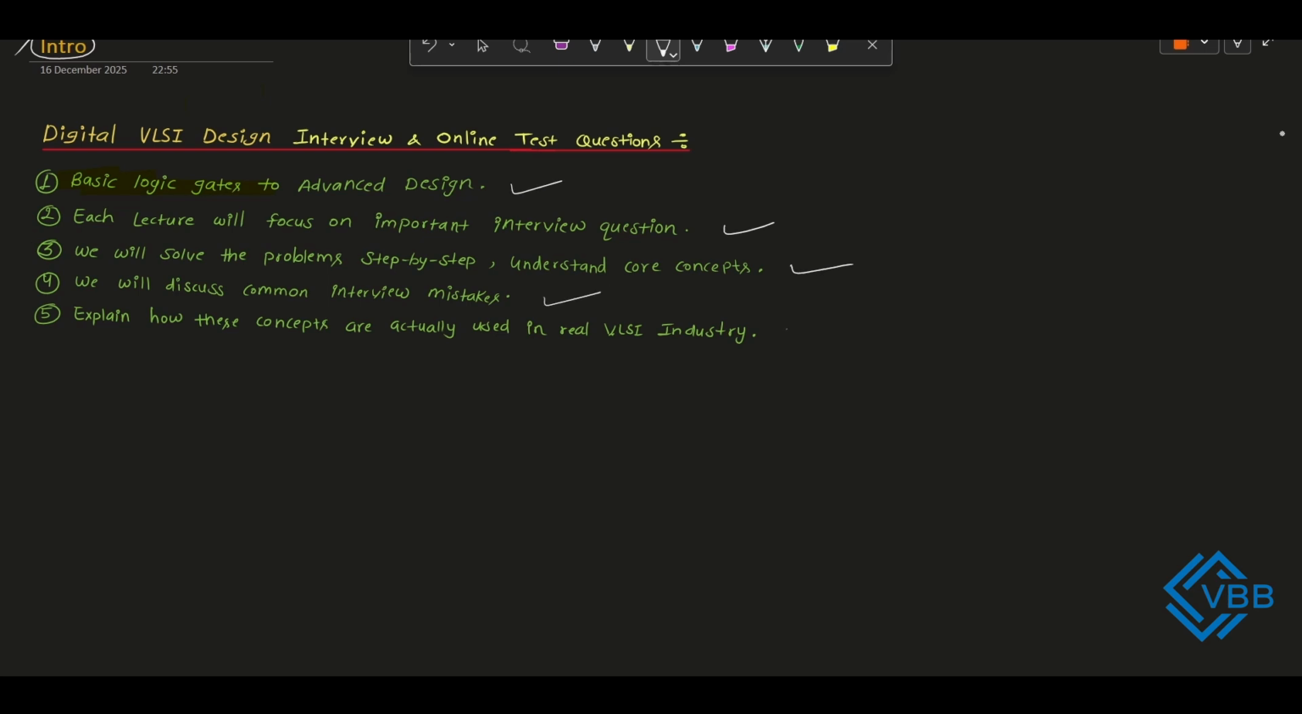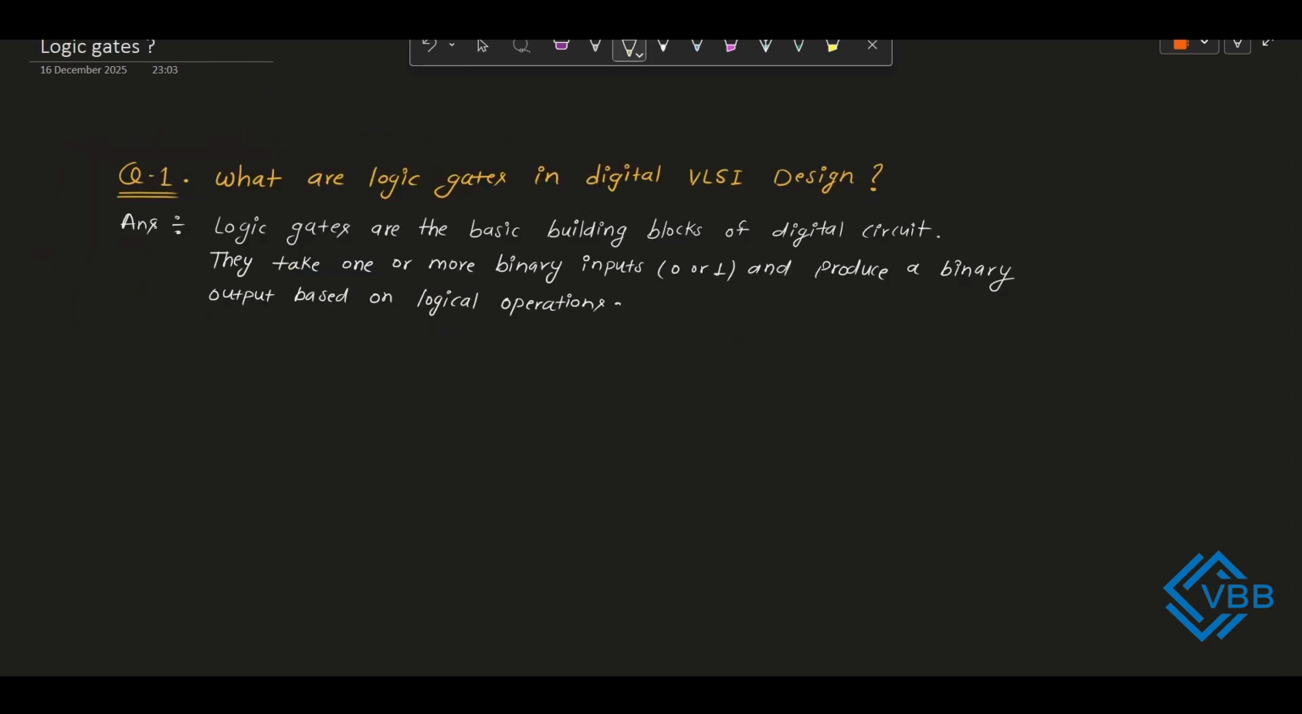Since I am a working professional in the VLSI industry, I will try to connect these concepts with real VLSI industry designs. Okay, let's start with fundamental questions that are asked by the companies in interviews as well as in online tests. Okay, let's move towards the question. So the first basic question is: what are the logic gates in digital VLSI design?